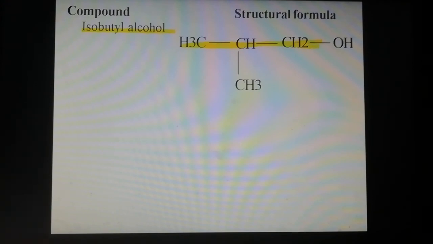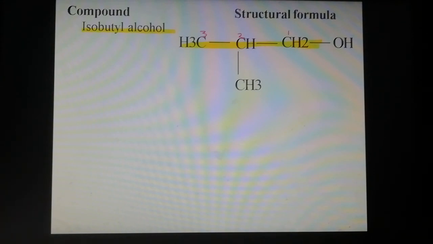Then number the carbon atoms. The carbon atom bearing the hydroxyl functional group gets the lowest possible number, so 1, 2, 3. So it is a 3-carbon system, root word prop.